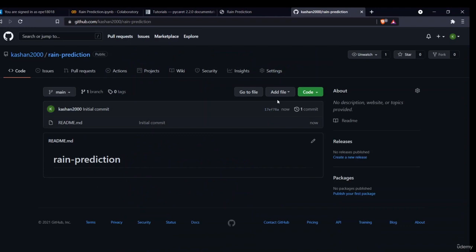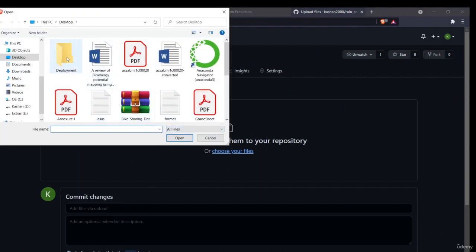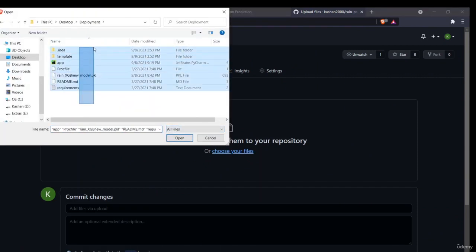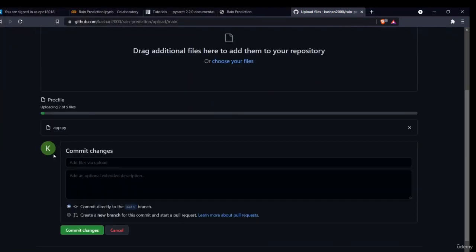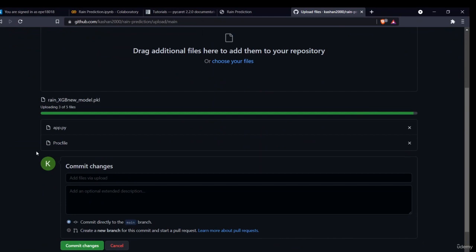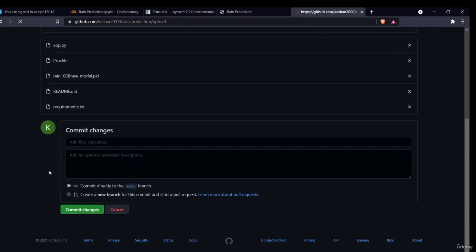Then what I'll do, I'll add all my files. I'll upload my files. I'll choose my files, and then I have these files present. I'll just upload all of these. I'll just commit my changes once they get uploaded. Now what all files are present in this, I'll be showing you in a moment, what all files are required for this.